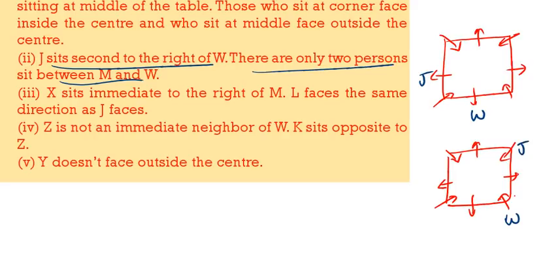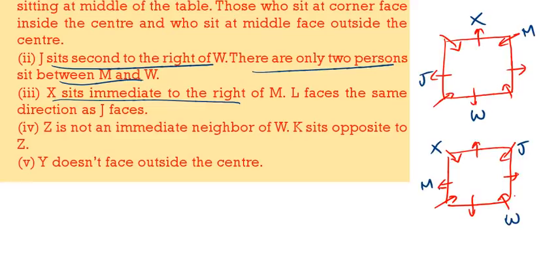Then there are 2 persons between W and M. So here you will take M to the right side. Here we will take M to the left side. X is on the immediate right of M. So here M is facing away from the center. X is on the immediate right means X is on the immediate left. Here X is on the immediate right means X will come here.